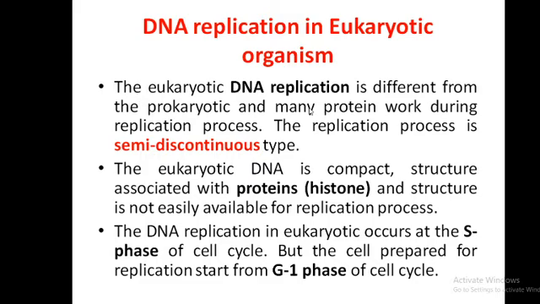Eukaryotic DNA replication is different from that of prokaryotes, and many proteins work during this process. The replication process is semi-conservative. Eukaryotic DNA is a complex structure associated with proteins, and the structure is not easily available for the replication process.